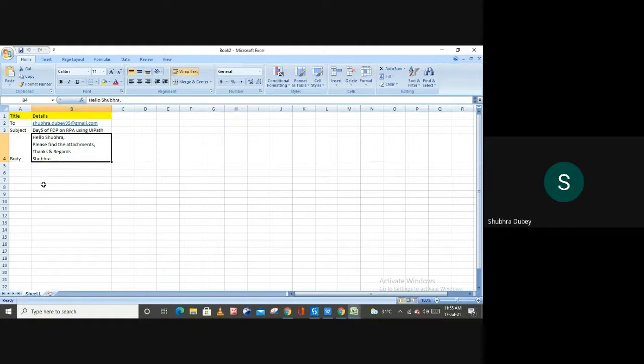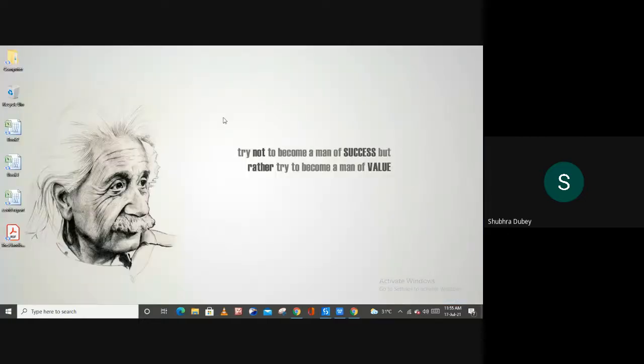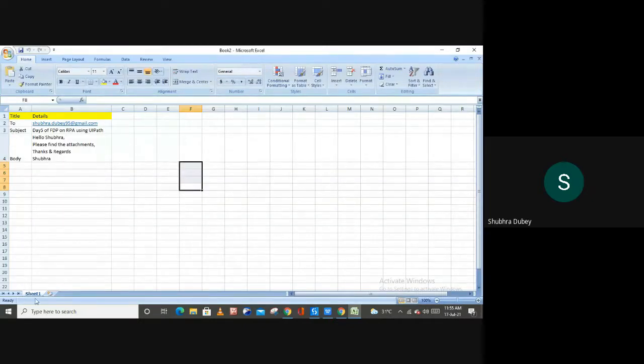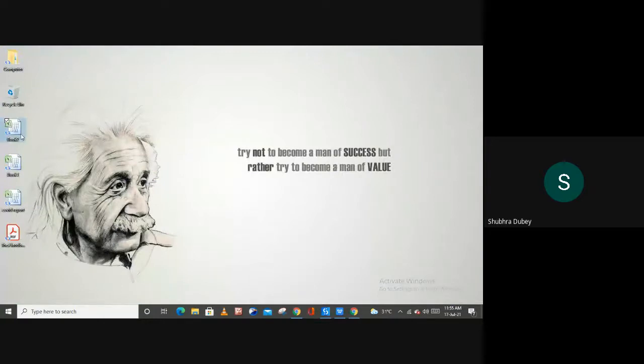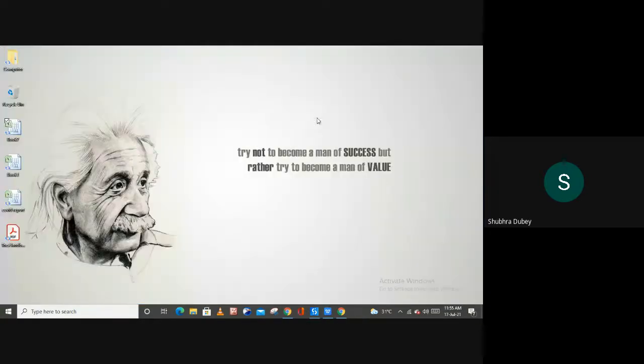And in this mail you also want to add the attachment, right? Now let me close this, and here we have only one sheet, which is sheet 1, right? So I'm going to use this Excel sheet to send the mail. So this is my book.